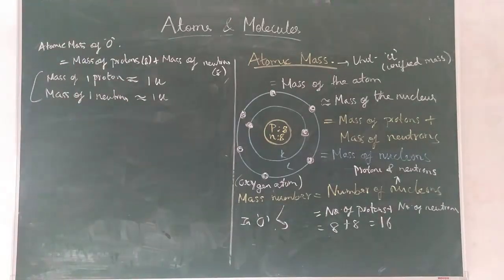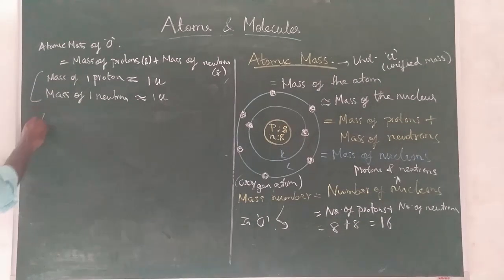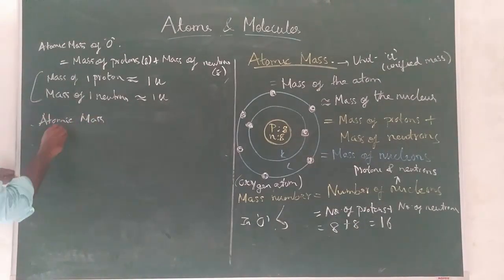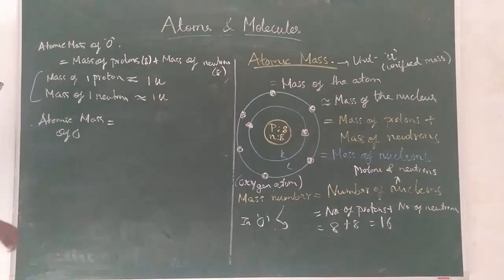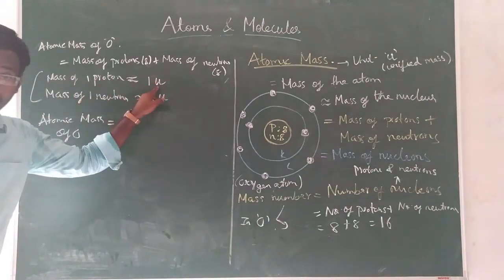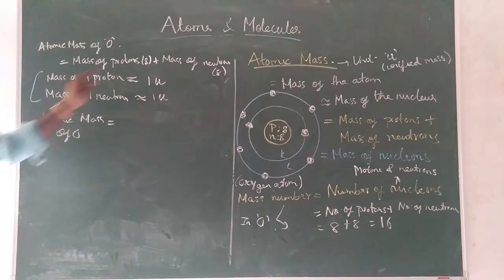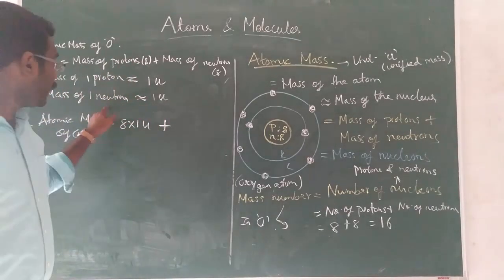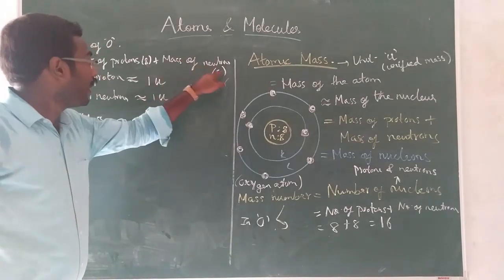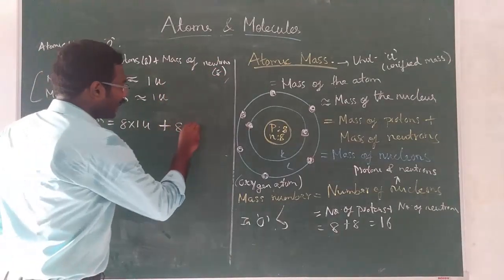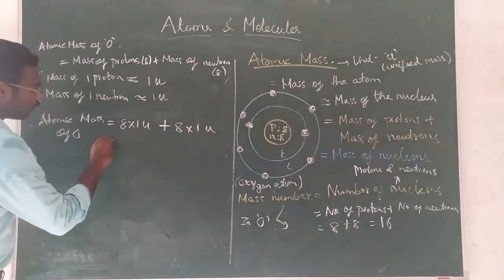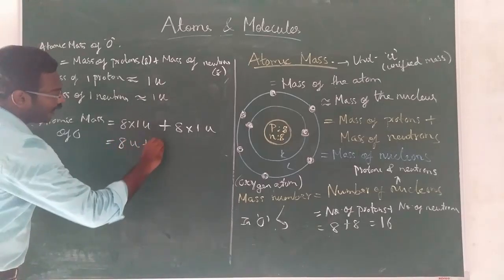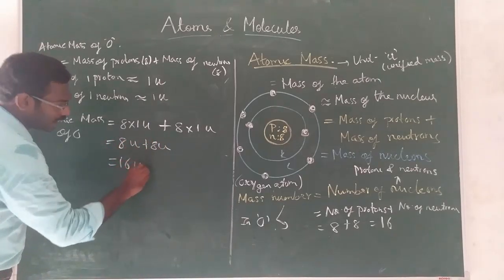Therefore, atomic mass of oxygen is equal to, see, 1 proton is 1 U, therefore 8 protons is 8 into 1 U, plus 1 neutron is 1 U and 8 neutrons is 8 into 1 U, that is equal to 8 U plus 8 U, that is equal to 16 U.